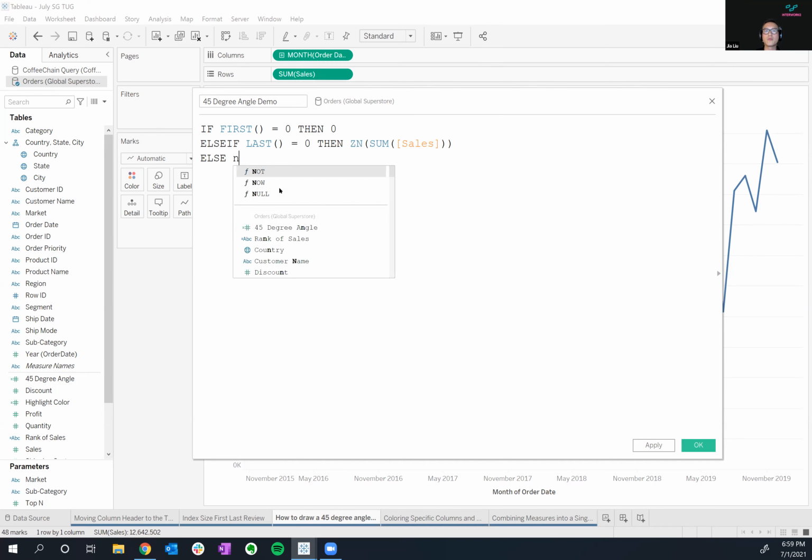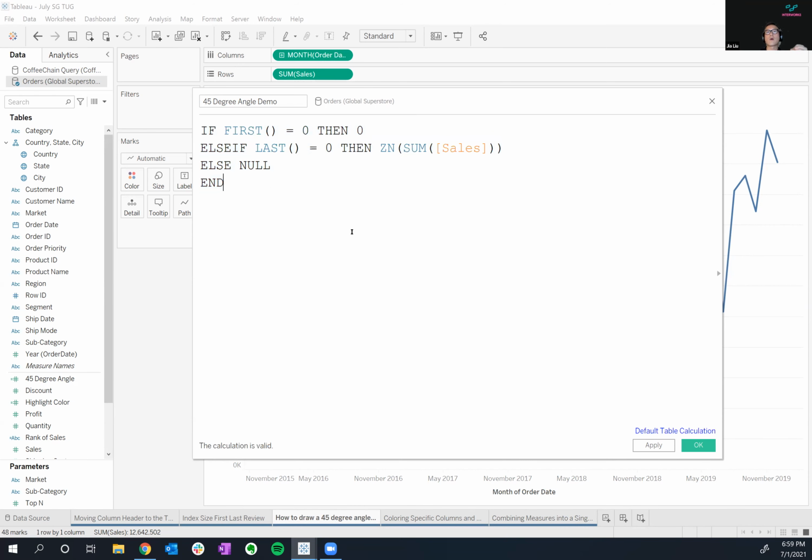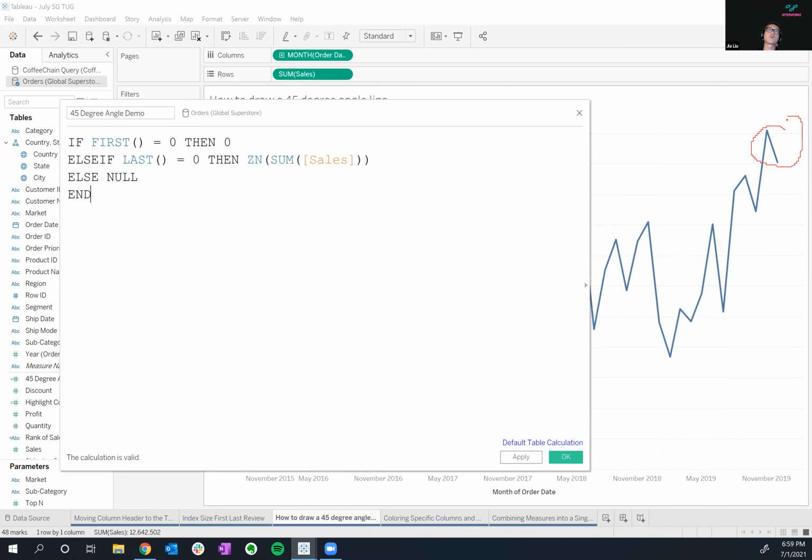And what this will do is, when I take this calculation and drag it onto the chart, Tableau is only going to give me 0 and then the last value of sales inside whatever chart I already have on the view, based on the date. So if first equals 0, then 0. It's just going to force the 0 to be there. And then else if last equals 0, then give me sum of sales. Well, last is going to be 0, so we're going to get the sum of sales.